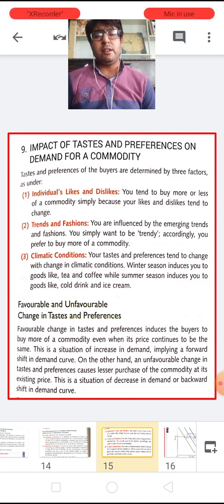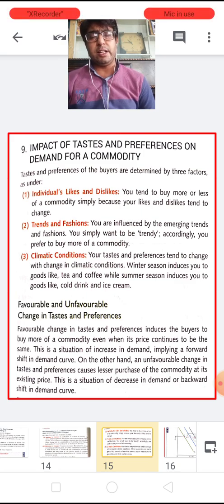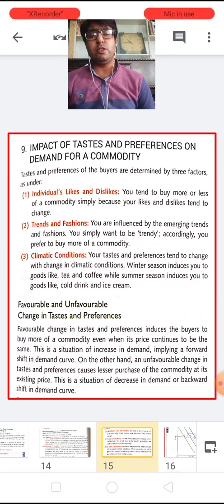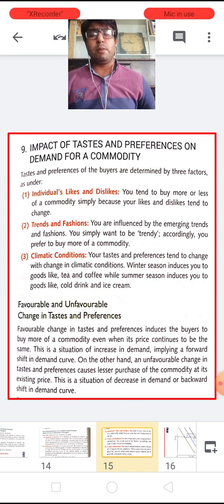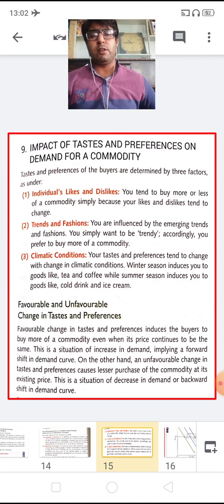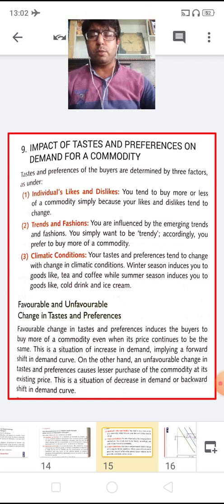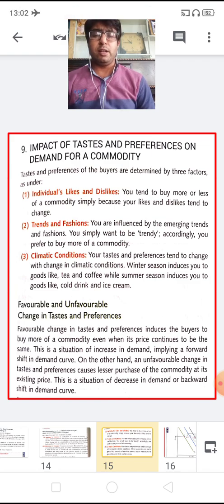Next is the final topic, which is the impact of taste and preferences on the demand for a commodity. So children, I have already explained this determinant: if there is a favorable change in the taste and preferences of the customer, then the demand of the commodity increases. But if we have a negative or unfavorable change in the taste and preferences of the customer for a commodity, then the demand of the commodity decreases.